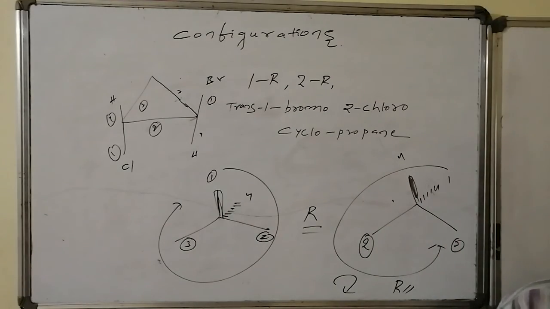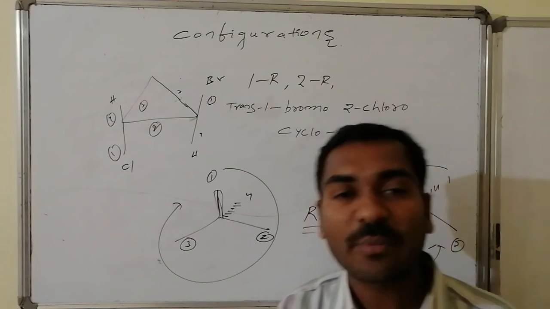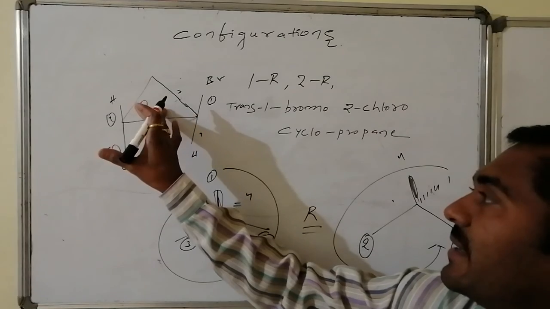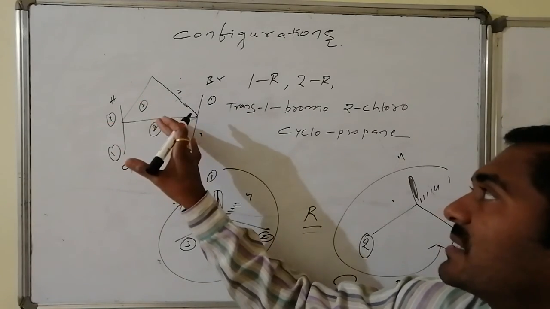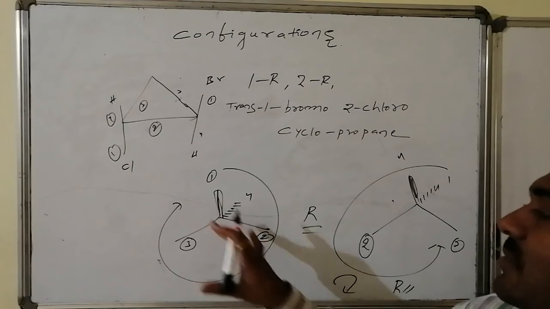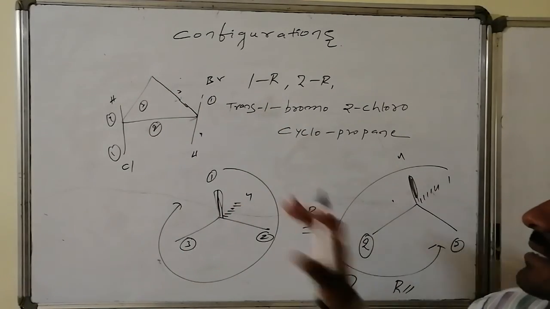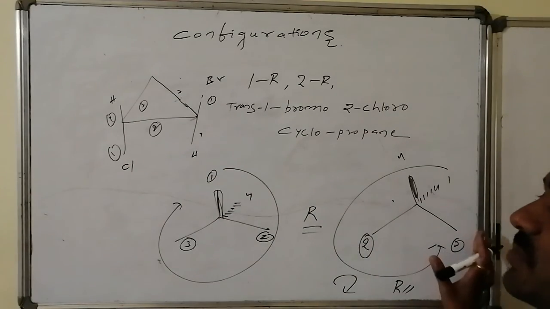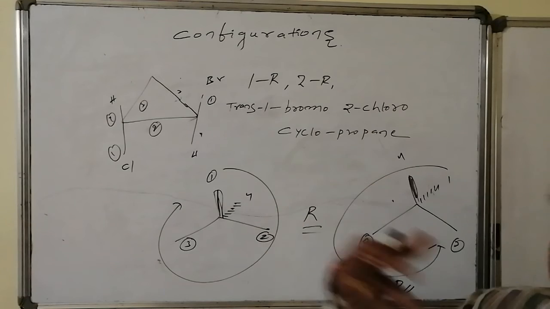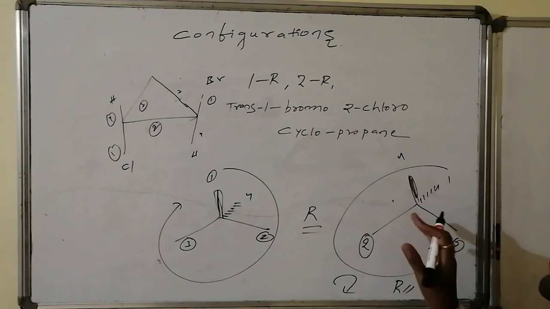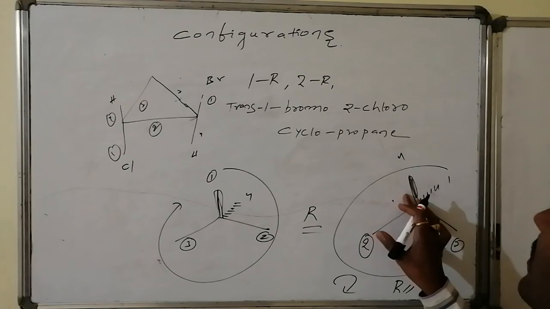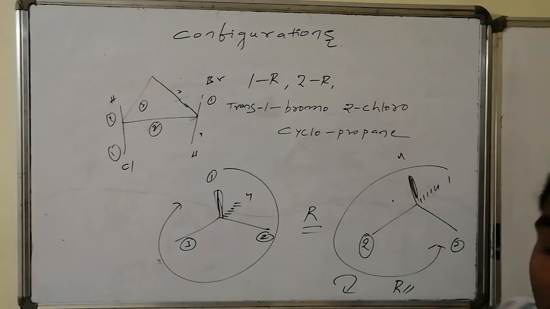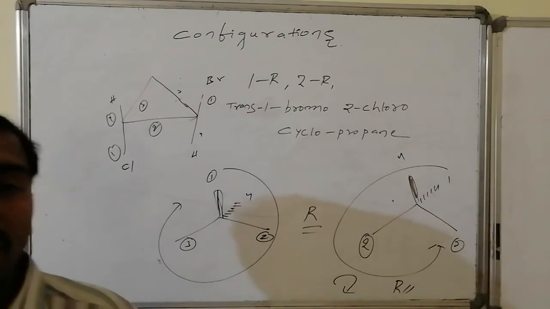Thus whatever the cyclic system is there, we have to visualize in the wedge presentation by considering ring valencies with a proper position. By staying here, this is present towards left, this is present towards the right, this is top and this is bottom. Left, right, followed by this bromine at the top and this hydrogen at the bottom. By staying at this position, 2 is present towards left, 3 is present towards right, and hydrogen is at the top, that is towards us. So hydrogen has the 4th priority towards us and the highest priority, chlorine, is away from us. On arranging in a sequence, you will get the configuration.